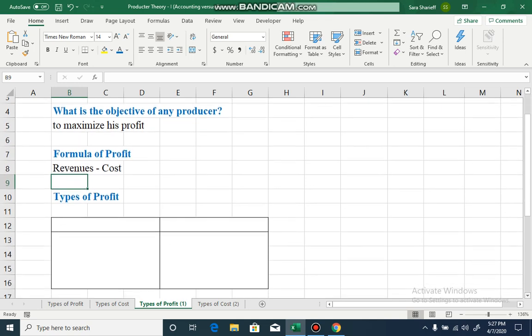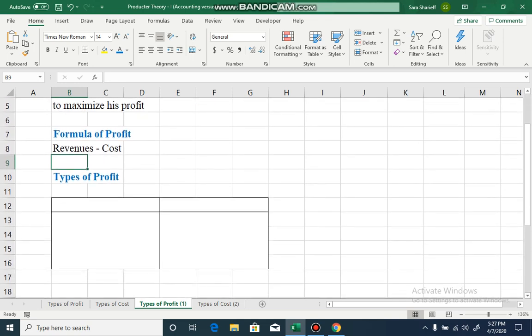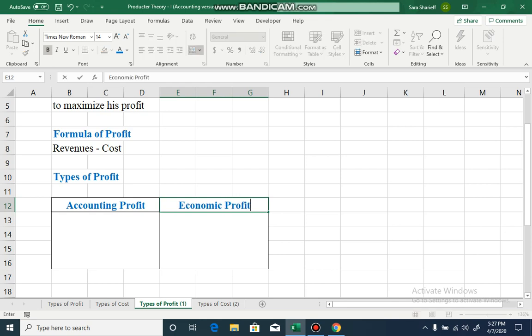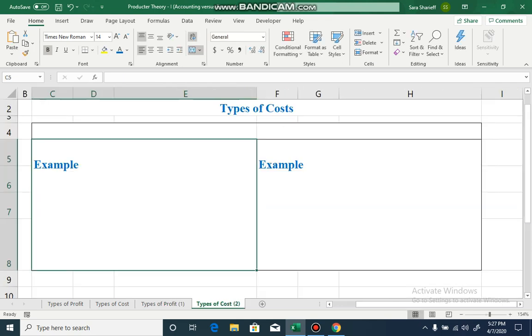Now, there are two types of profits. One is the profit which you study in your accounting courses, that is known as accounting profit. The other is a type of profit which we study in economics, that's a separate profit. It is known as economic profit. What is the difference between the two? In order to understand the difference between the two, we need to study different types of cost involved in running a business. There are two types of cost.